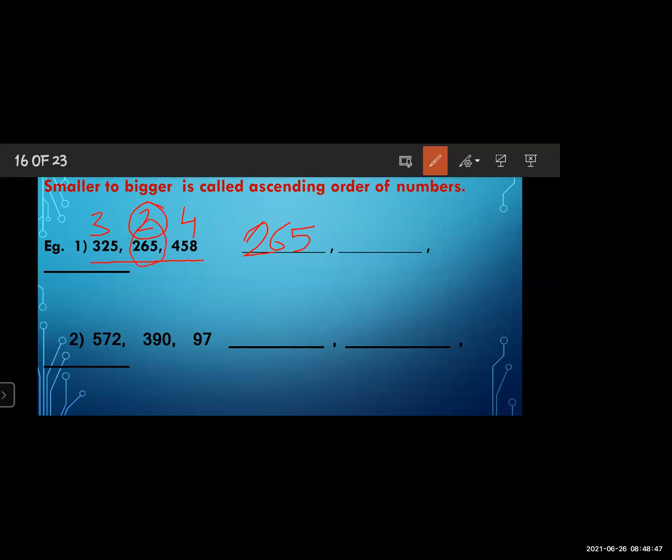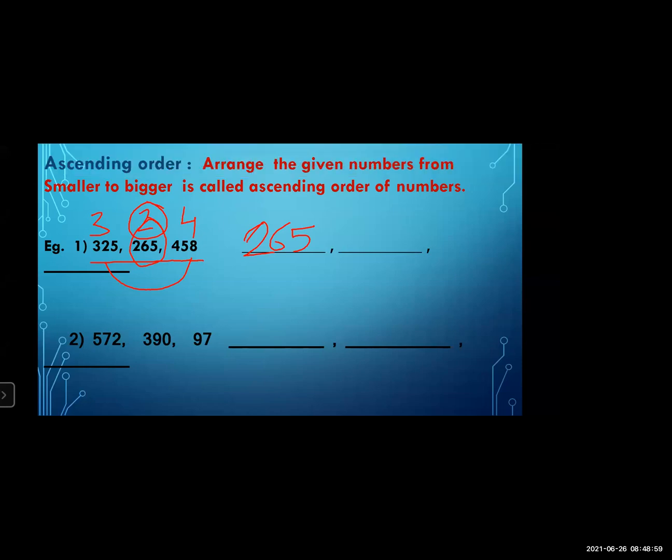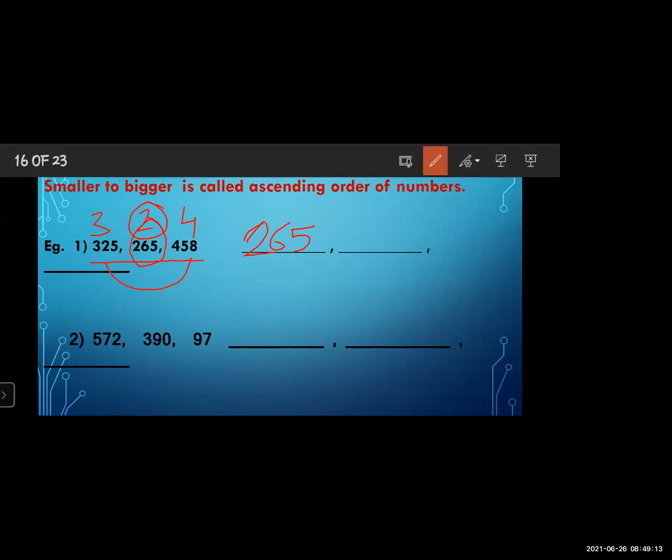After that, what do you have to see? You have to find out the smaller number from these two numbers. In the first number you can see the 3 is in the higher place, and in the last number the 4 is in the higher place. That's why 3 is smaller. So 325 is the smaller number. So you have to write 325 as the second number.